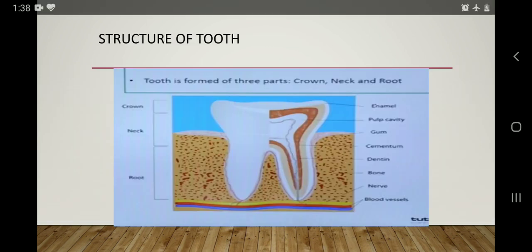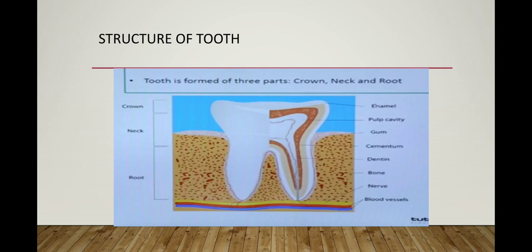This is all about the structure of the tooth. Tooth is the singular form of teeth. That's why we have written tooth here, because we are taking only one tooth for describing the structure of the tooth.